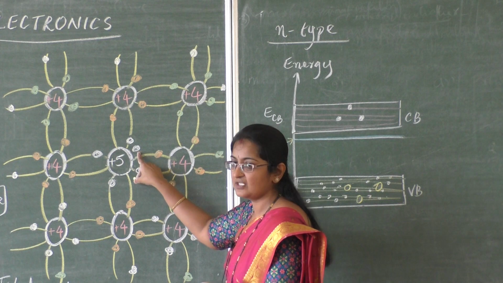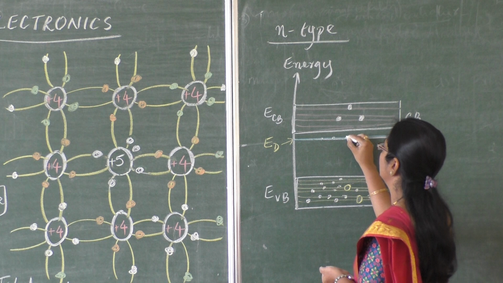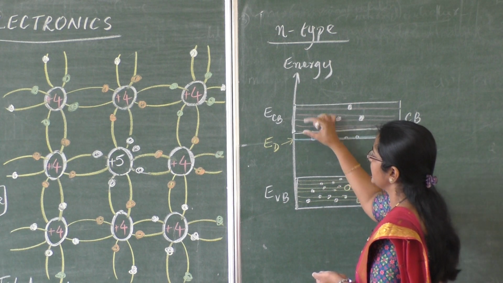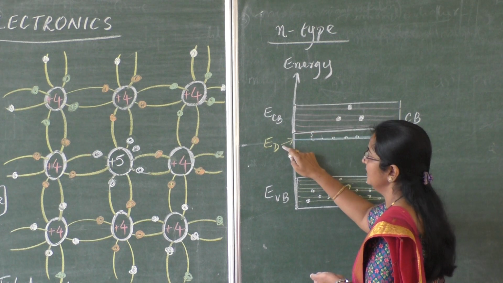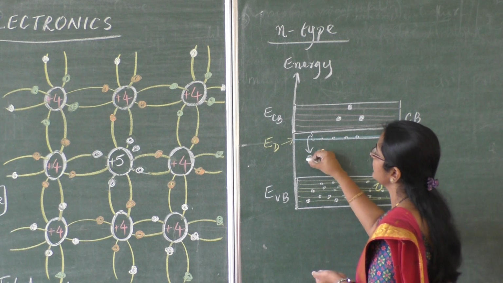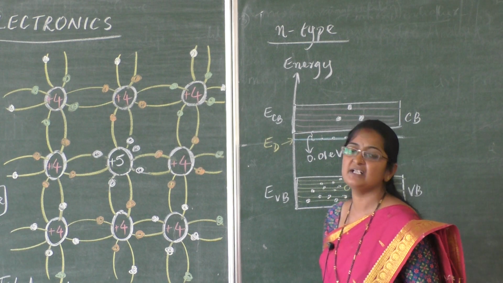And these electrons which are weakly bound take their place in this level, and this gap between the conduction band region and the donor level is very small. This energy gap is very small, of the order of 0.01 electron volt, very small energy.